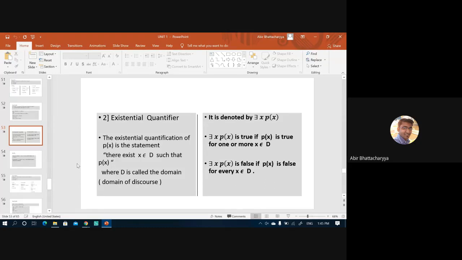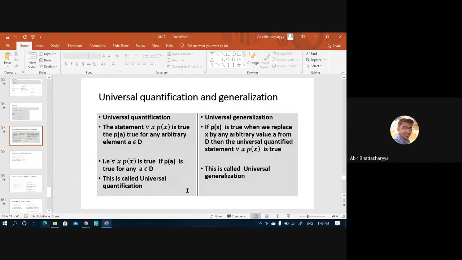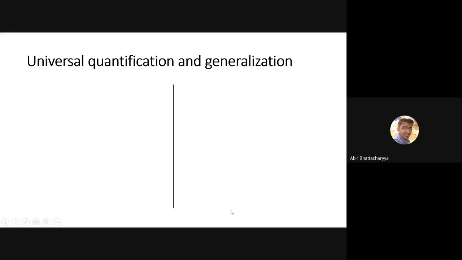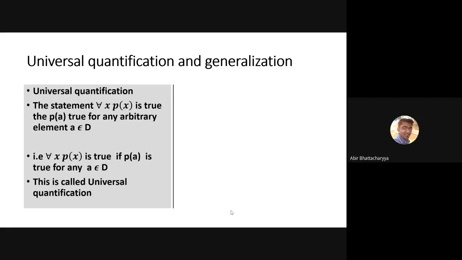Existential quantifier has been completed, so we'll move on to universal quantification and universal generalization. This is the concept we were going to start. The attendance I am going to take at the end, or maybe in the middle, don't worry. So, universal quantification.